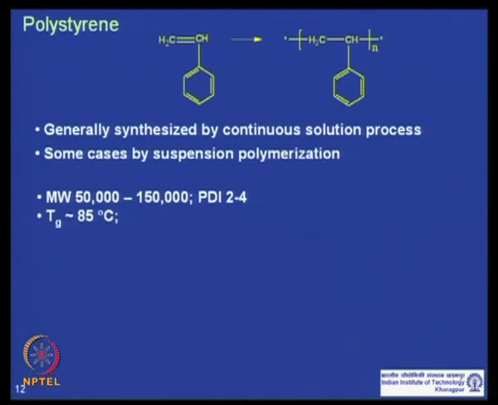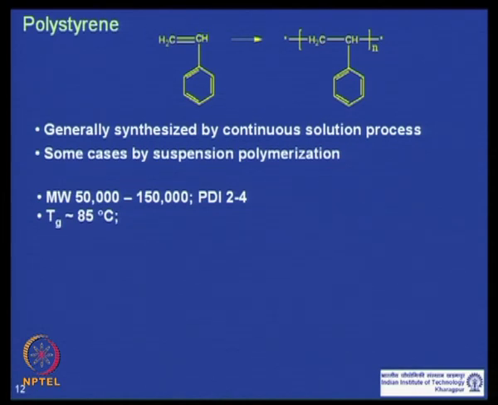Polystyrene is generally synthesized by a continuous solution process. In some cases where you need polystyrene beads, if you add during the suspension polymerization some cross linker, divinyl benzene type compounds, then you can actually make cross linked polystyrene beads by suspension polymerization.